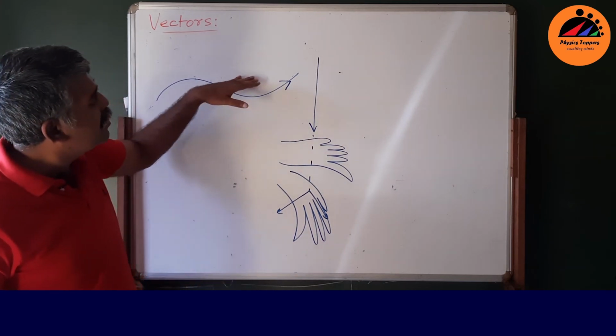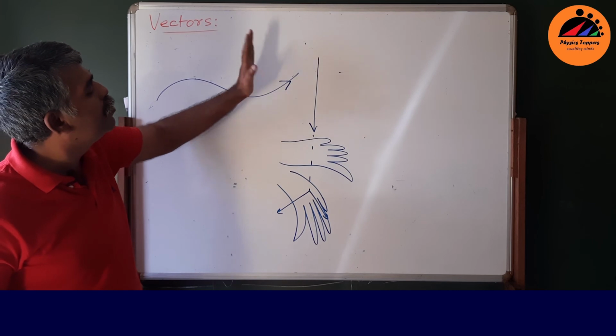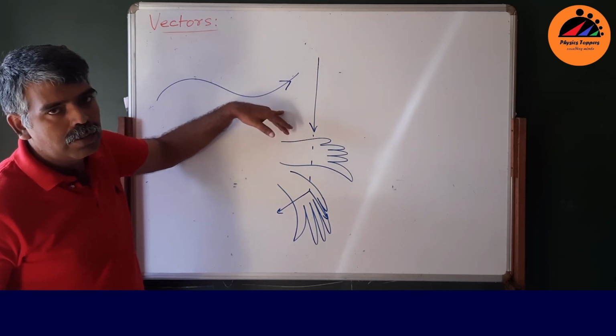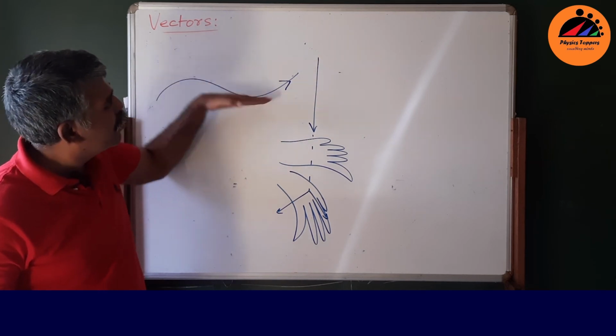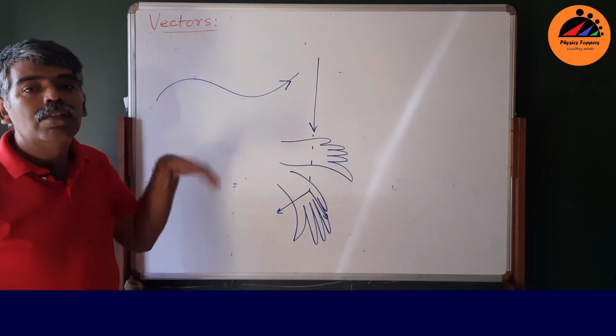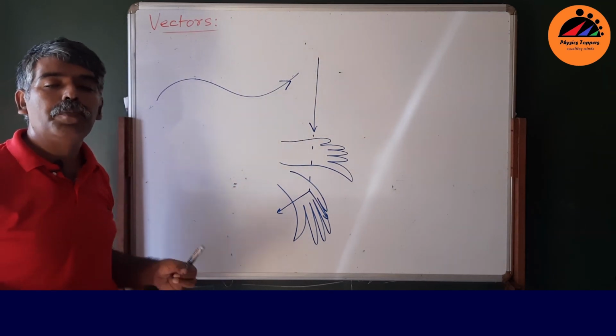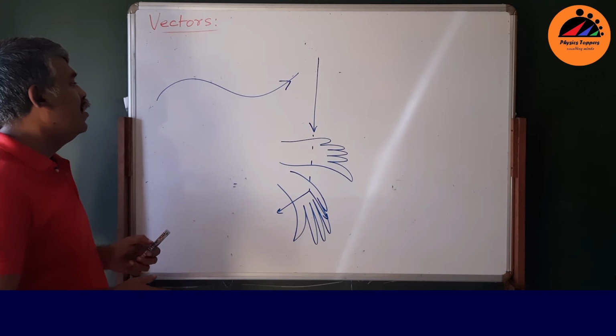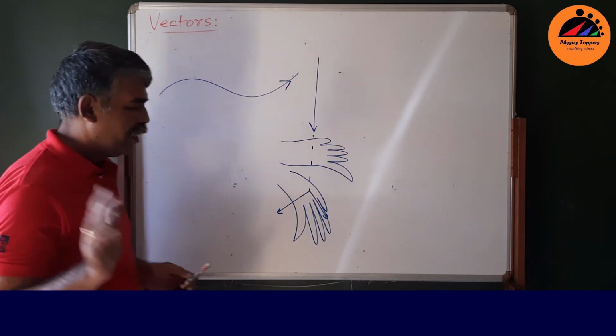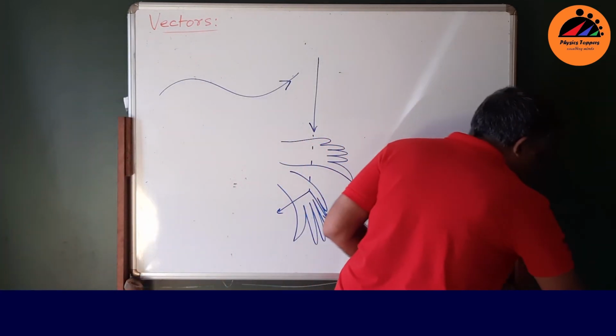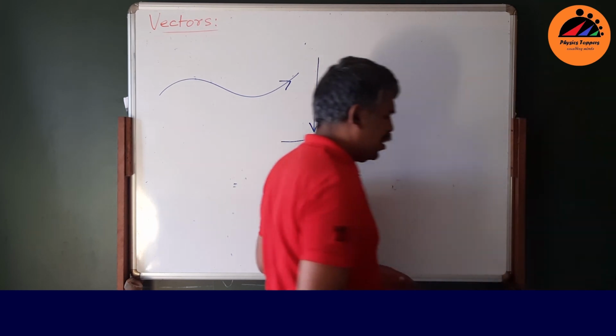In the case of current, there is nothing. If you don't touch the wire, you will not get a shock, right? The current is flowing like this, but current density, well, that's a different issue. I'll tell you, current density is a vector quantity. You will come to know in class 12. Okay, so current is a scalar quantity.